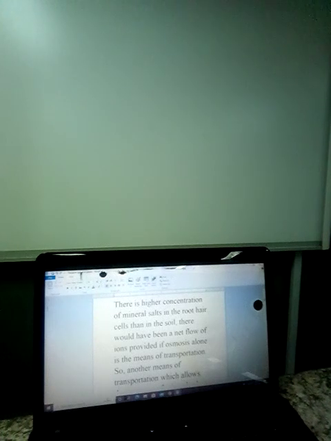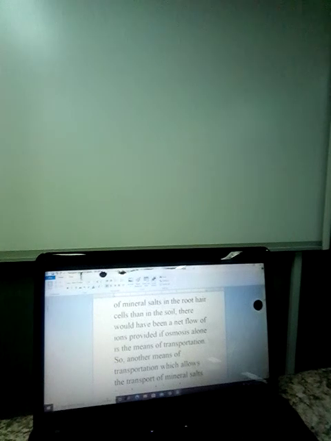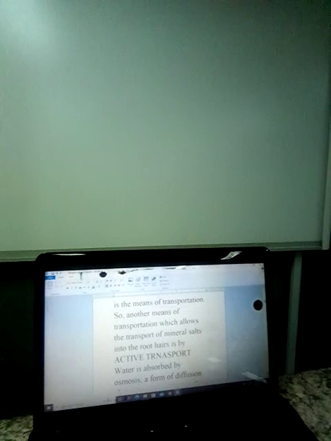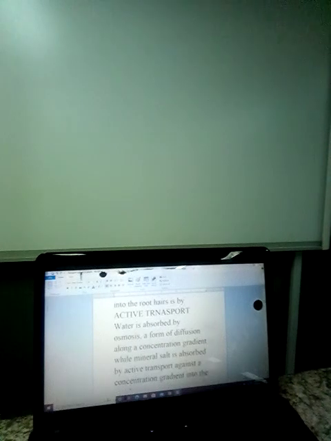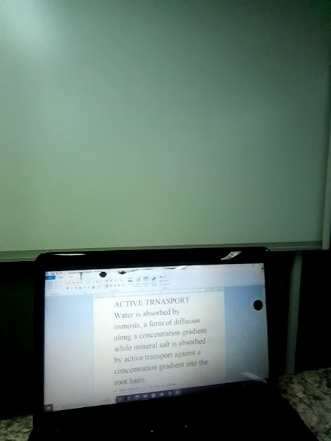There would have been a net flow of ions if osmosis alone were the means of transportation. But osmosis alone is not the only means of transportation. Another means which allows the transport of mineral salts into the root hairs is active transport. And now, what is active transport?